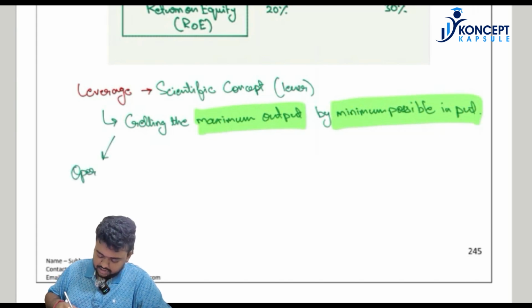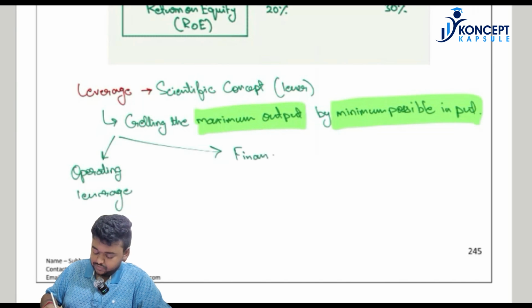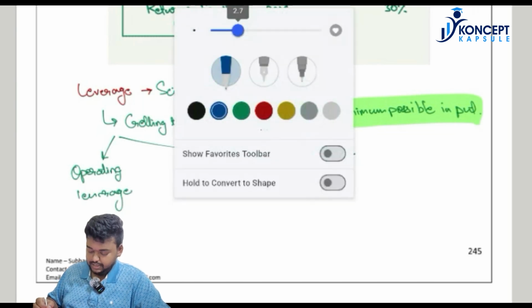Now, leverage in finance is of two types. One is operating leverage, and second is financial leverage. What is operating leverage?